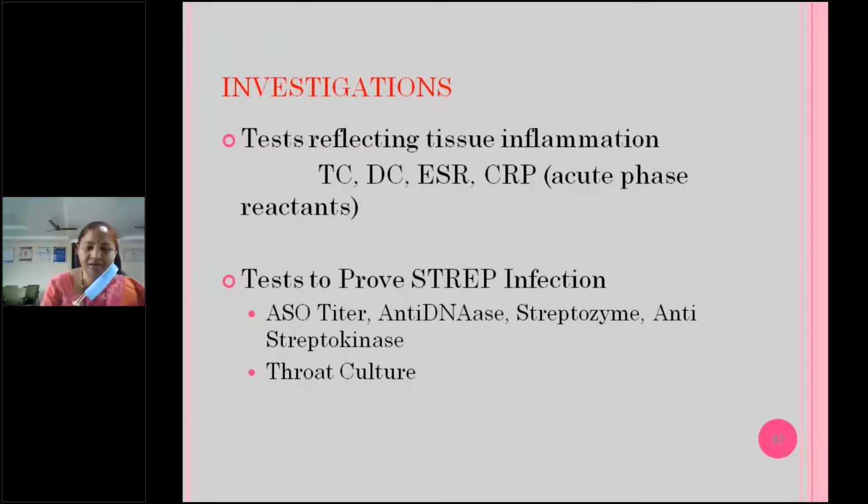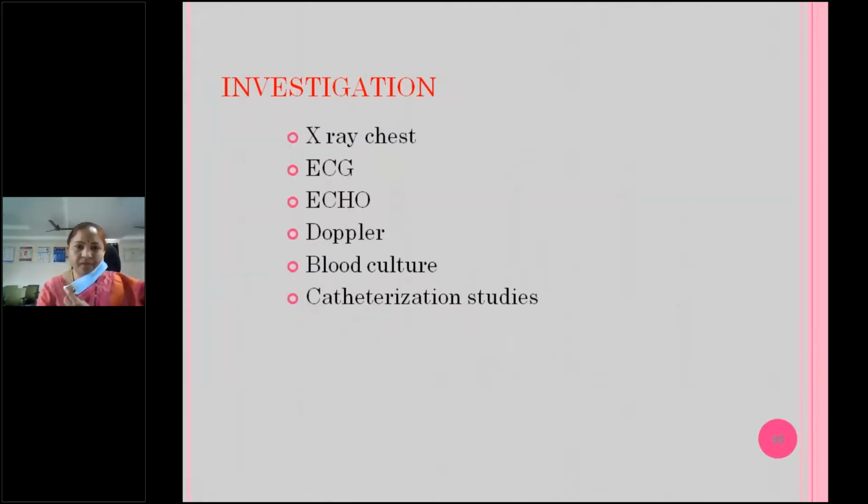Investigations, usually to know the inflammation, acute phase reactants will rise, like TC will rise, DC, ESR, as I told you. It will be the minor criteria depending upon the low risk or high risk. ESR more than 60 in low risk and more than 30 in medium to high risk. CRP, and tests to prove streptococcal infection like ASO titer, anti-DNase B titers, and anti-streptokinase titers, throat swab for streptococcus. These are for evidence of recent streptococcal infection.